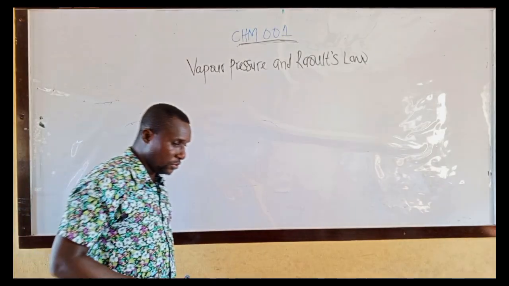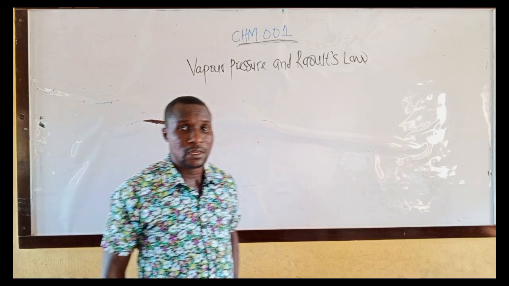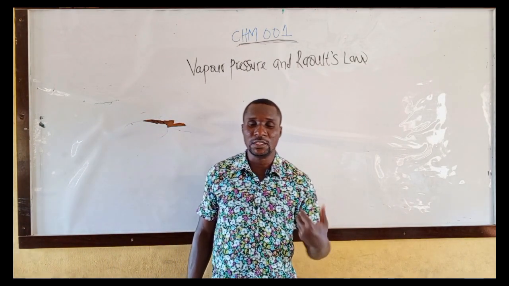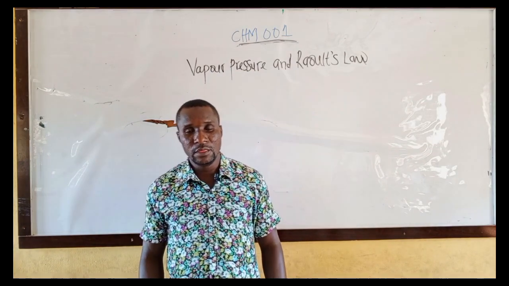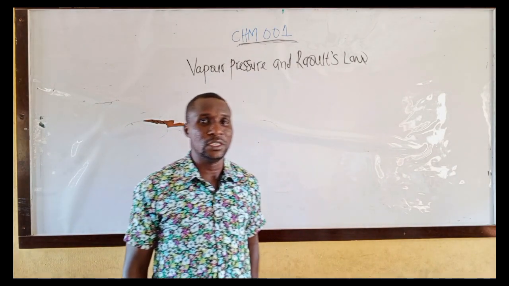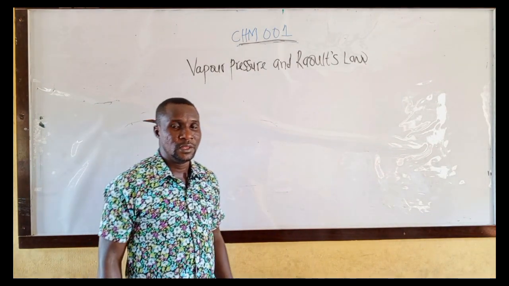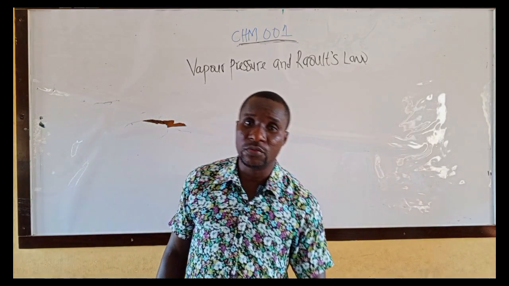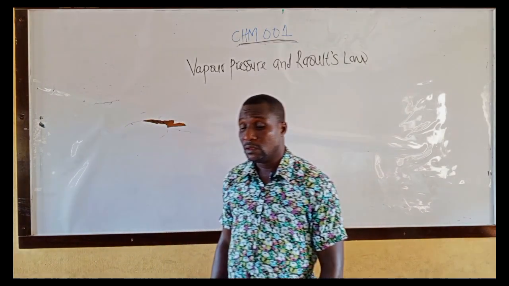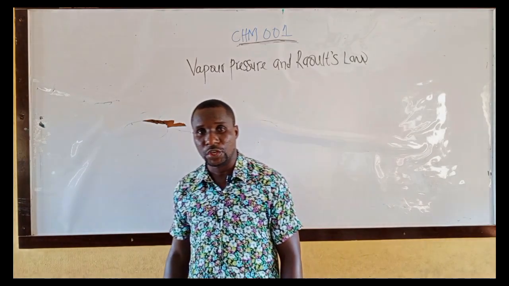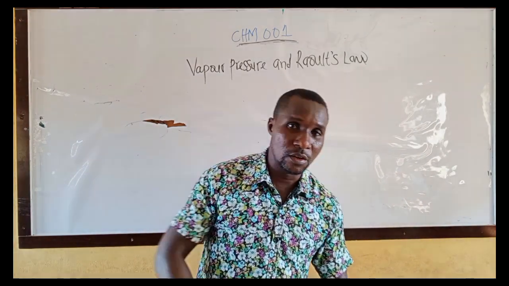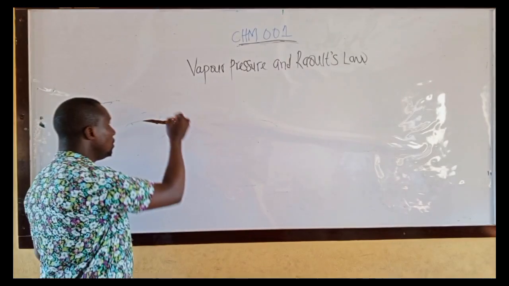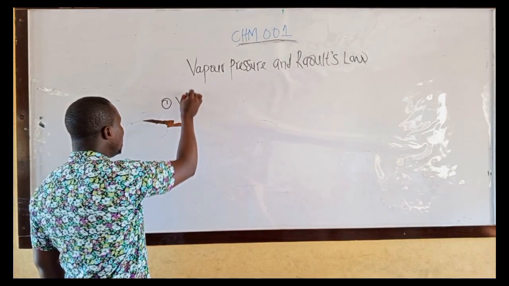Before we go into the topic fully, there are some concepts you have to know that will make you understand this topic. The first thing you have to know is volatile substance. You have to know the meaning of volatile substance, non-volatile substance, evaporation, and condensation. Let us start with what is volatile?